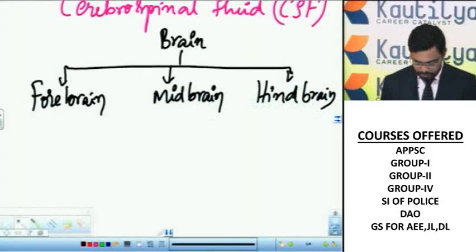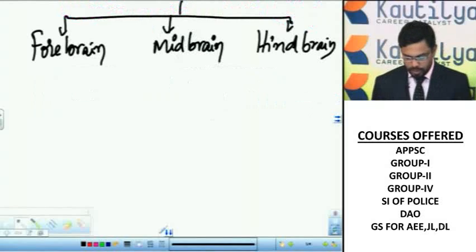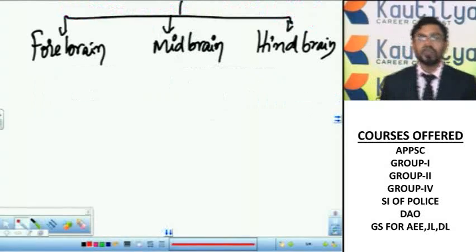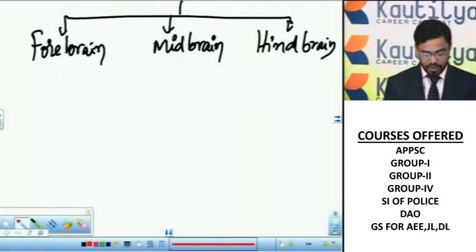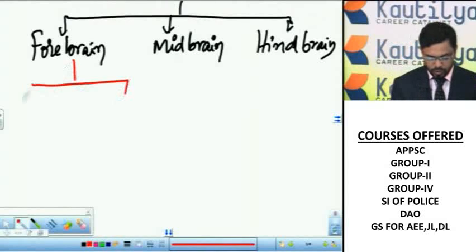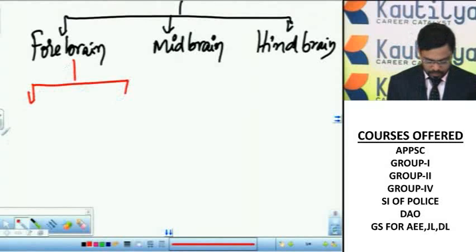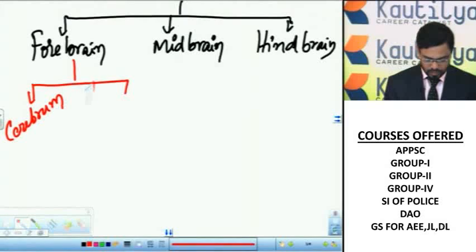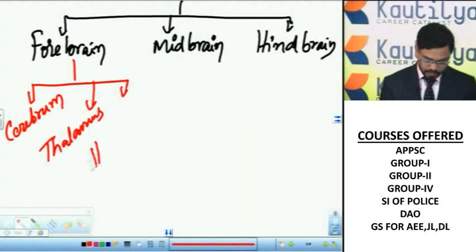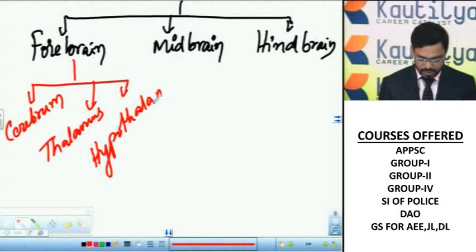The forebrain is the front part of the brain, the anterior part. The forebrain is again divided into the cerebrum, thalamus, and hypothalamus.